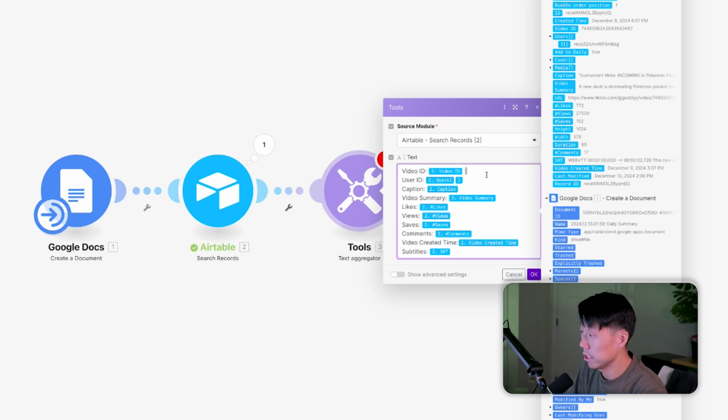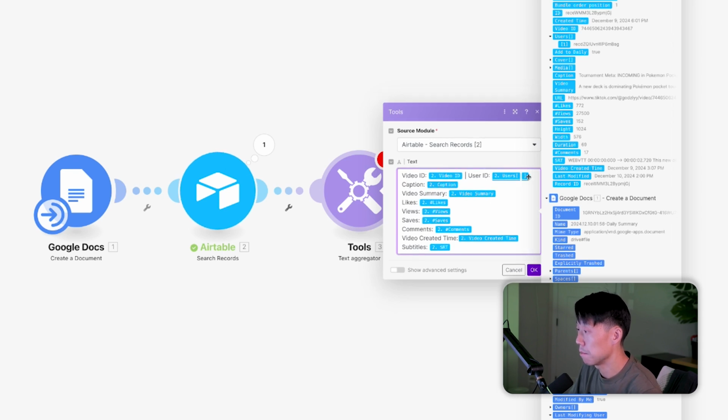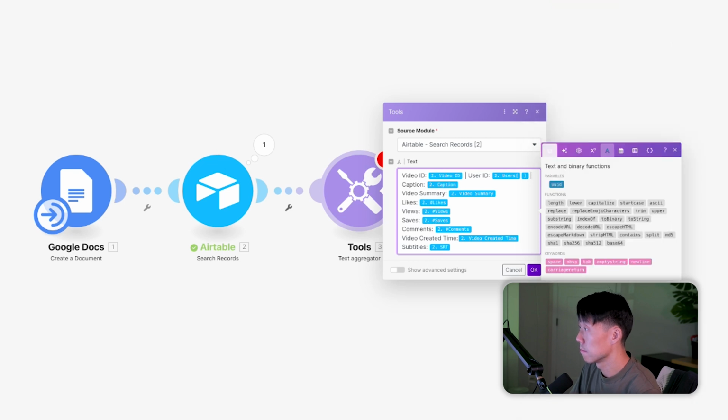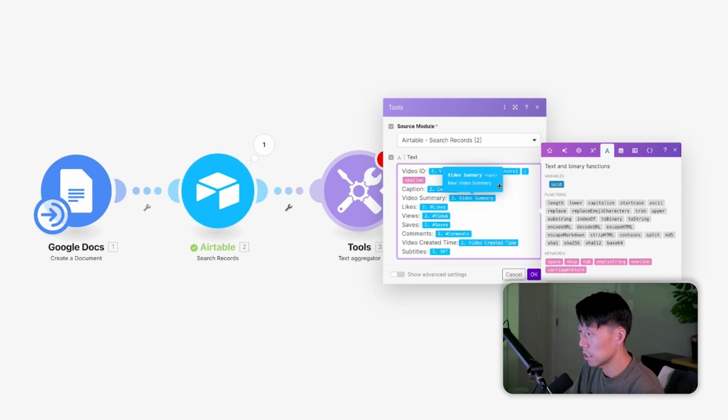Let's see, video ID, let's just add a little line there. I like doing it that way. User ID can all be in one line. Okay, caption, let's add a line break there. So go back to this format, new line, caption. Let's have caption be all on its own line. Video summary on its own line.